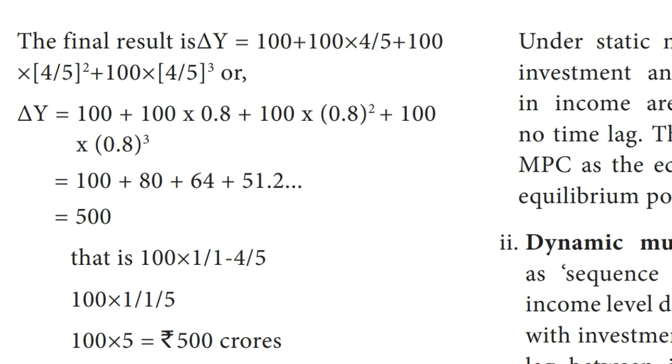Add all levels of income. Finally, we get rupees 500 crores. This 500 crores refers to the original national income.